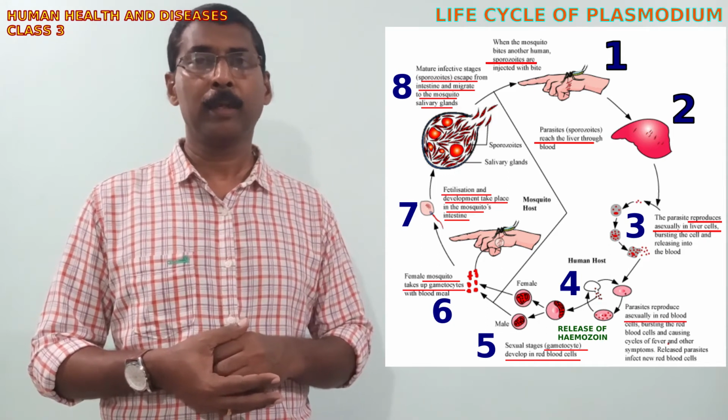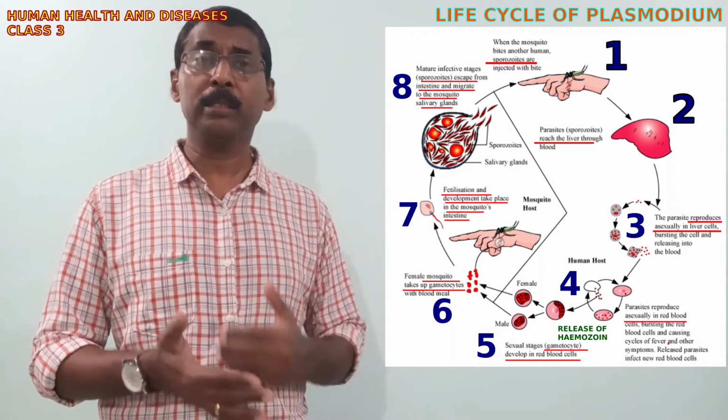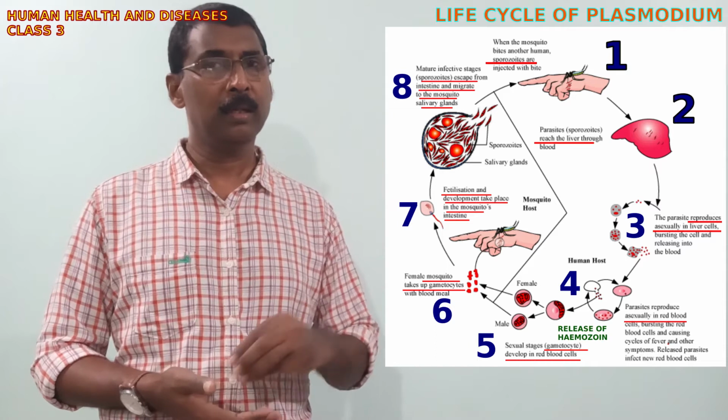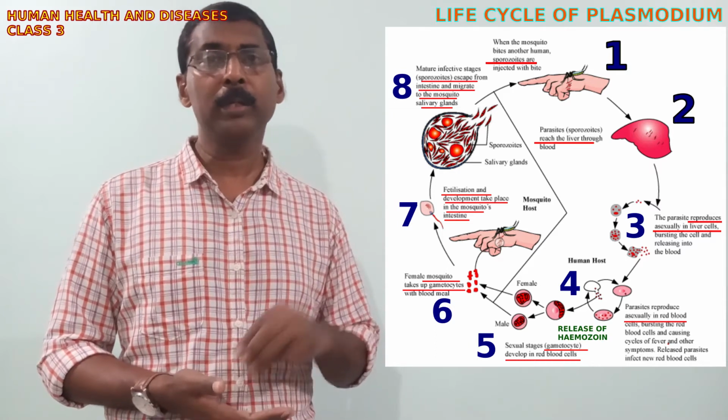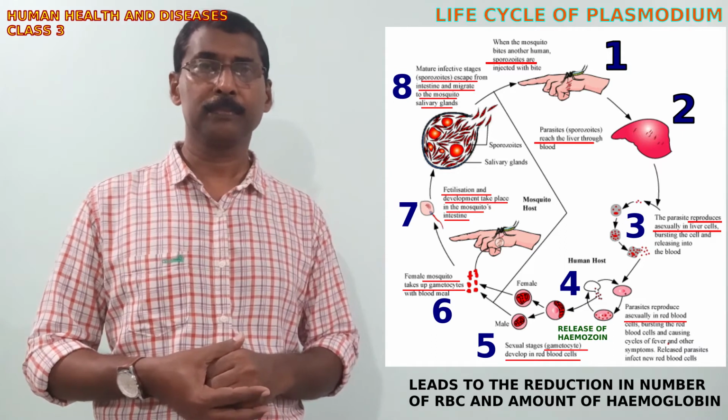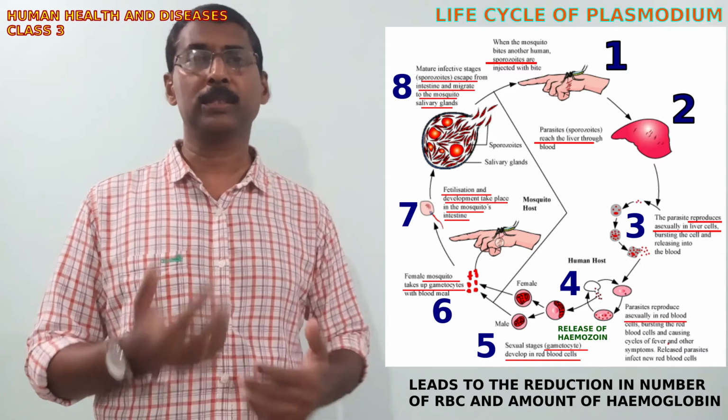So that leads to the reduction in the number of RBCs, and the amount of hemoglobin also gradually gets reduced. This goes on like this.